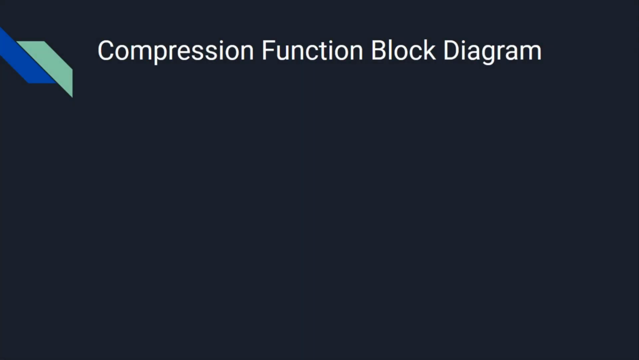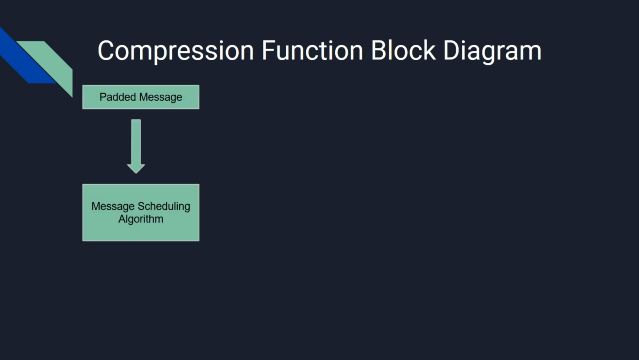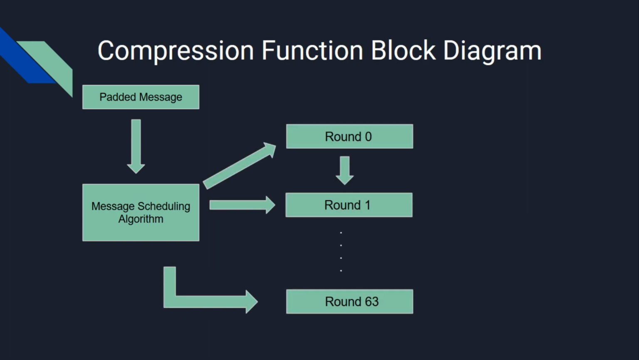In compression function, we pass the padded message through the message scheduling algorithm. The outputs generated by message scheduling algorithm are given to 64 rounds which are present in the compression function. I will explain the message scheduling algorithm in the next slide.